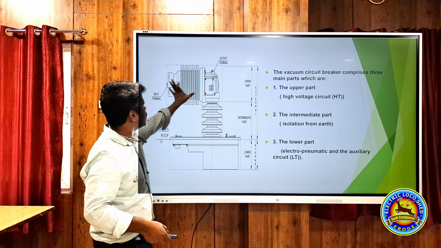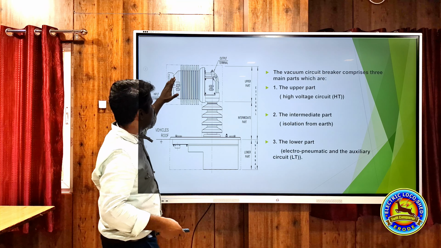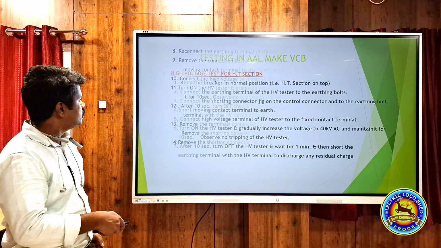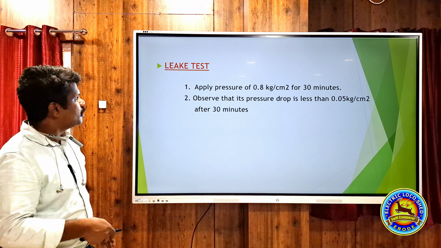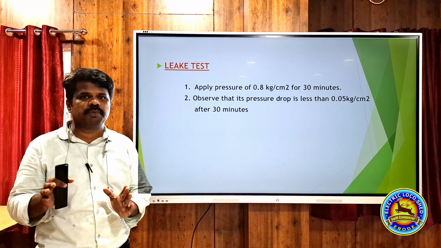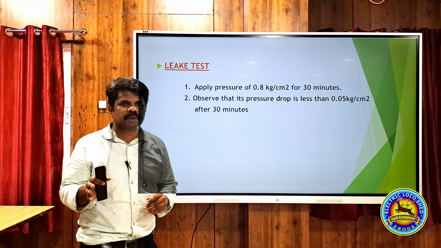Here we will give this part only. Is there any leakage? For checking any leakage, we will give it to this area. Okay, 0.8 kg pressure will be applied for 30 minutes. If the pressure drop is less than 0.05 kg, it is acceptable. It should be less than 0.05 kg pressure.